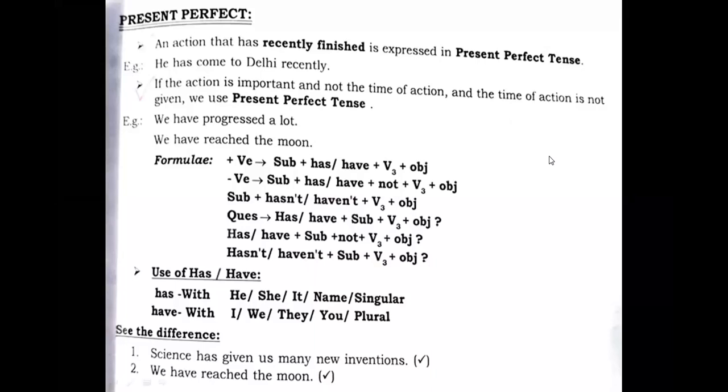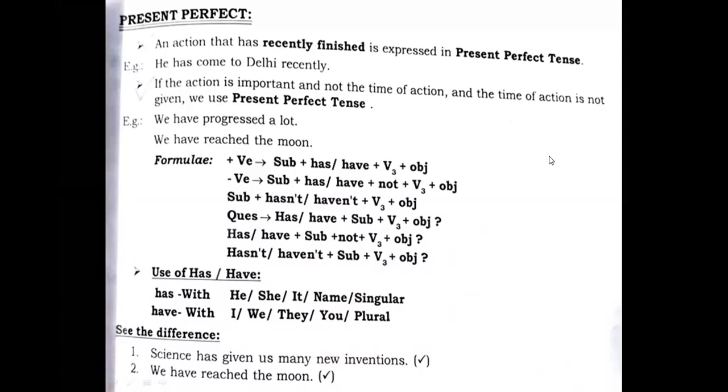Present perfect: an action that has recently finished is expressed in present perfect tense. So here, students, what do we understand? The perfect refers to when something is complete. Something is complete in itself. That's called perfect. So in terms of tenses, how do we take it?